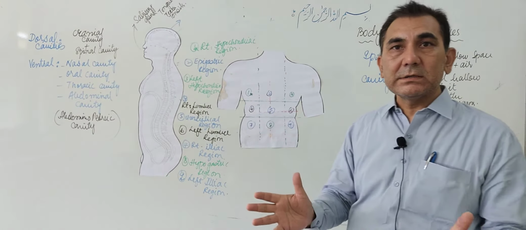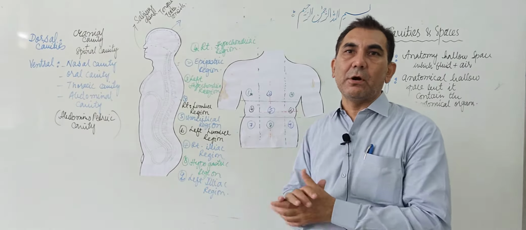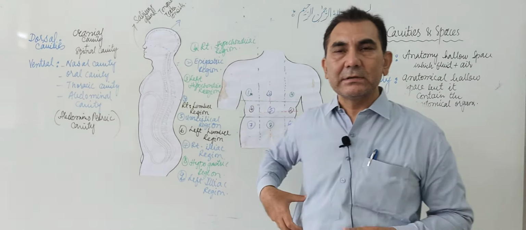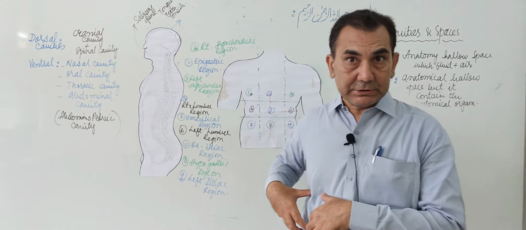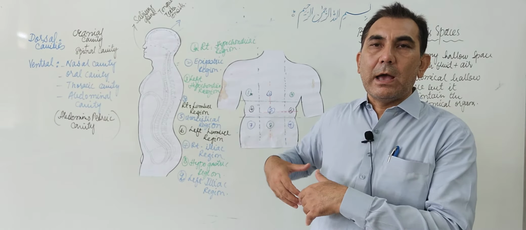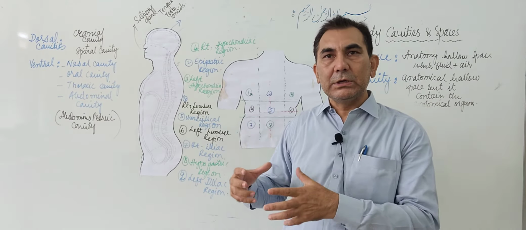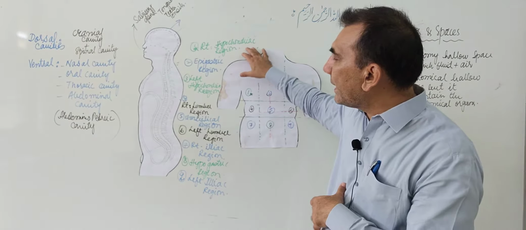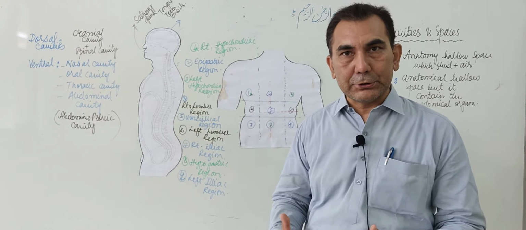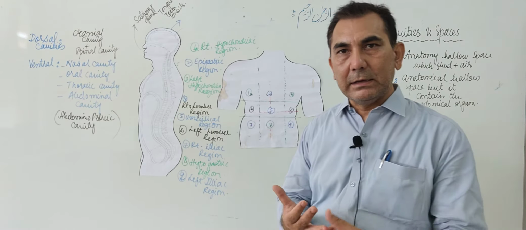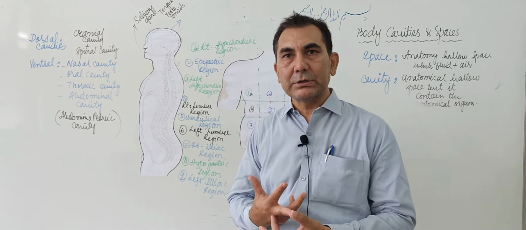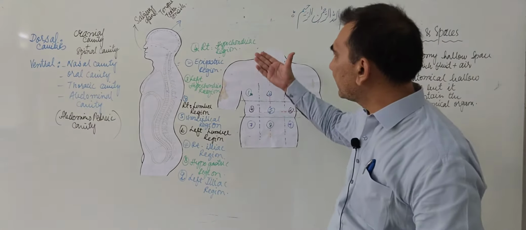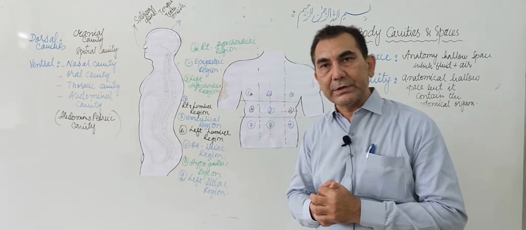Now, what organs are present in each region of the abdominal cavity? In the right hypochondriac region, the right lobe of the liver is present, and the hepatic flexure of the large intestine is also present, and the gallbladder. The gallbladder, the liver, and the hepatic flexure of the large intestine are present in the right hypochondriac region.